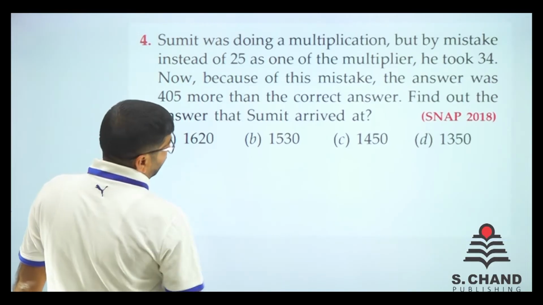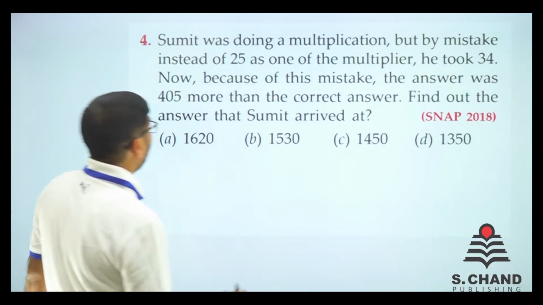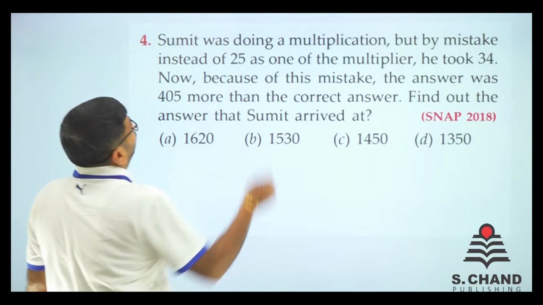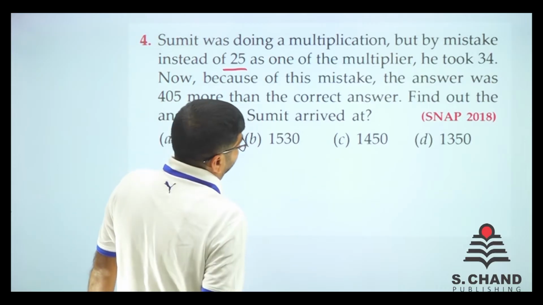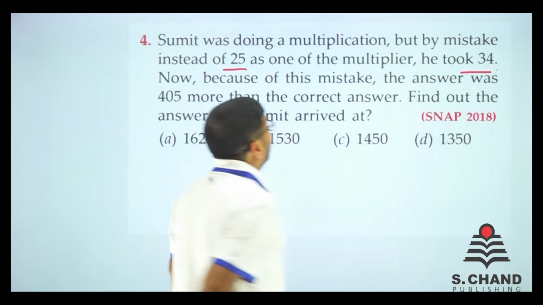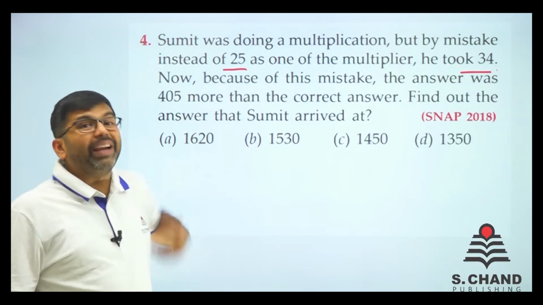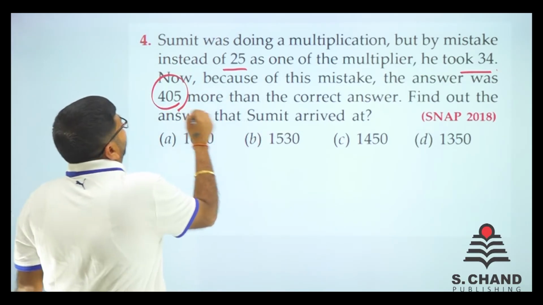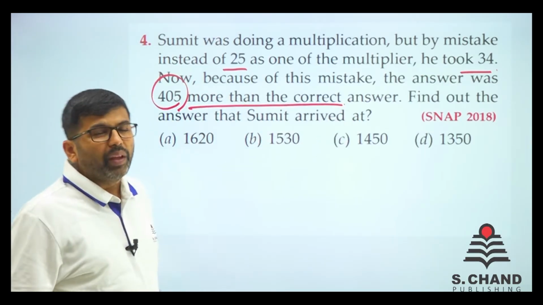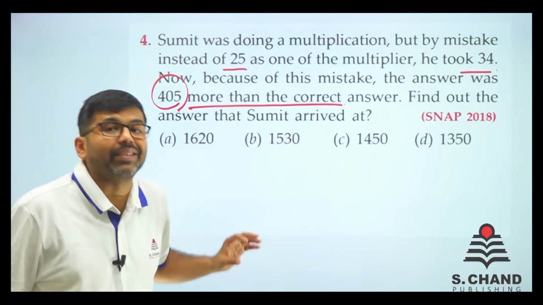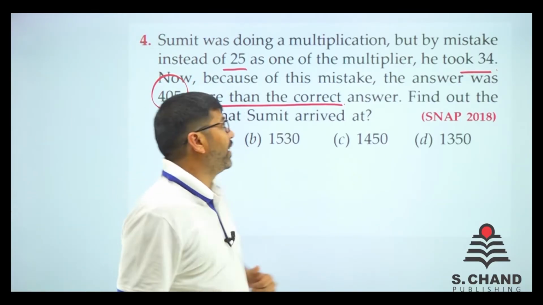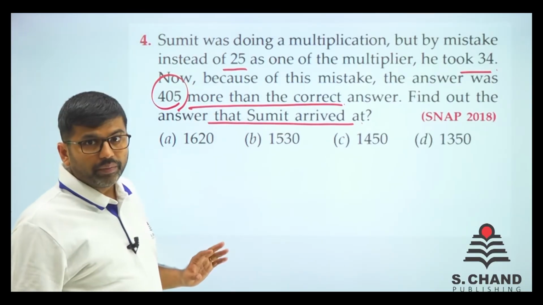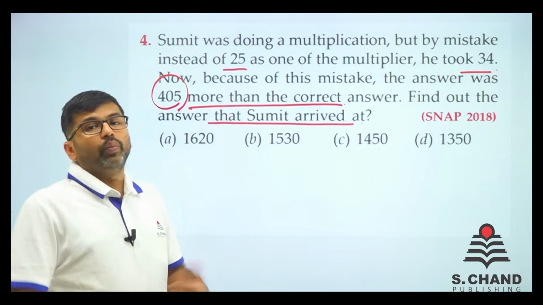Question number 4 from SNAP 2018. Sumit was doing a multiplication, but by mistake, instead of 25 as one of the multipliers, he took 34. So he should have taken 25, but he multiplied by 34. And because of this mistake, the answer was 405 more than the correct answer, right? So if there is some correct answer, the answer was 405 more than that. Find out the answer that Sumit arrived at. You need to know the exact answer which was arrived at.